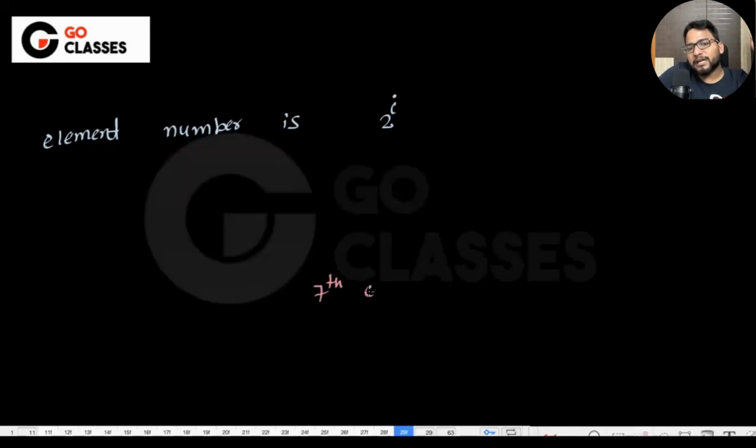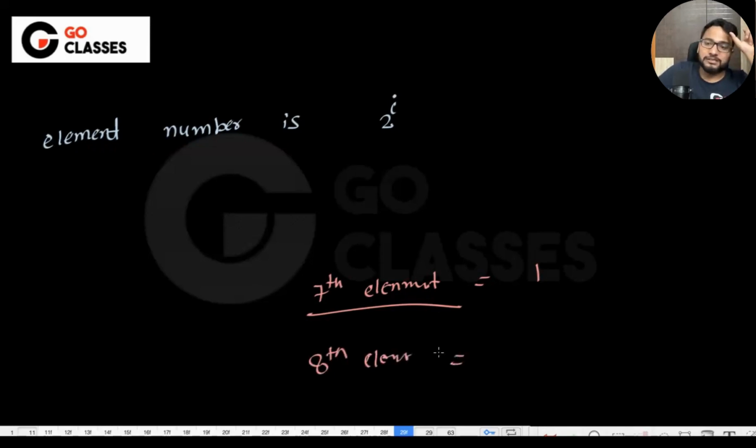If someone asks you, in general, how much cost will it be for the 7th element, what will you say? Just 1, right? What about the 8th element? How much cost for the 8th element? Just imagine the size in your mind. Size will be either 4, or 8, or 16, or 32, something like that.